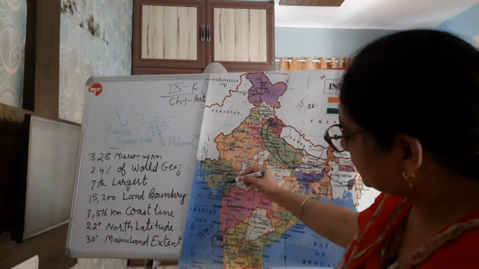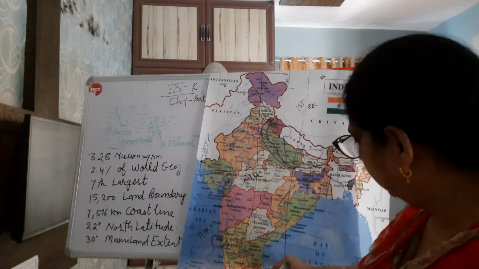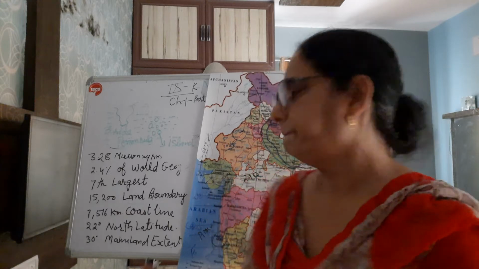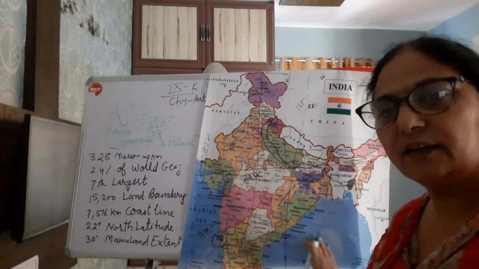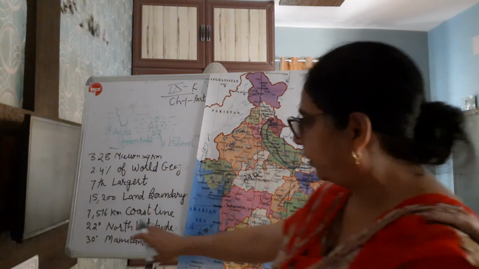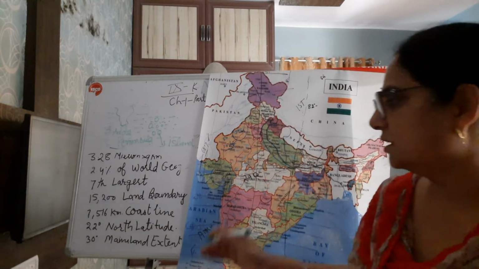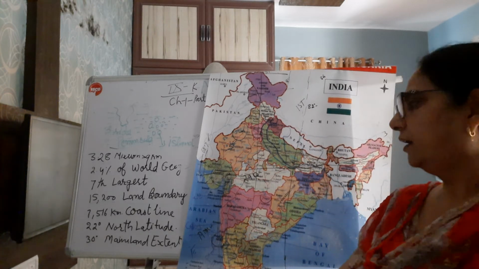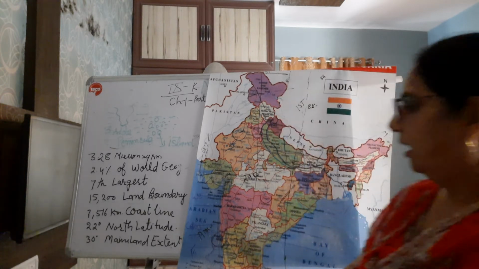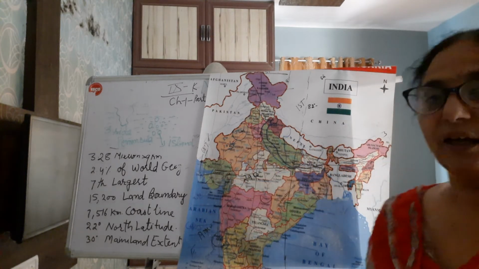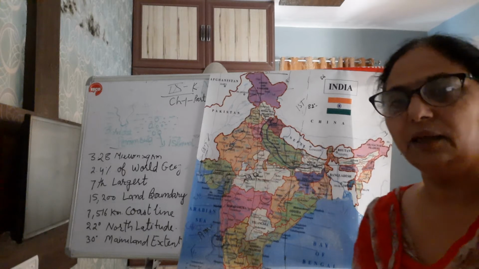And coastline, once again, that peninsula area, that is the coastal plains, near the boundary, near the sea. Here it is sea. The peninsula boundary is approximately 7,516 kilometer. Then India's very important young fold mountains are there, that we call the northern Himalaya.